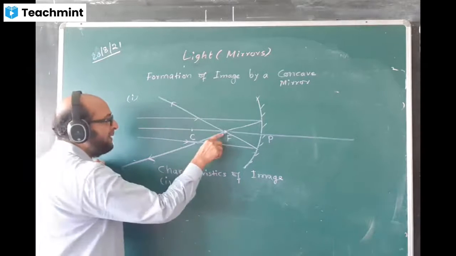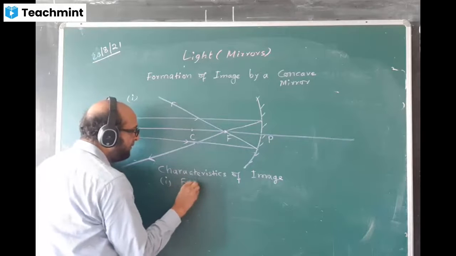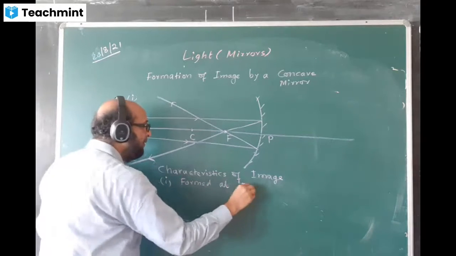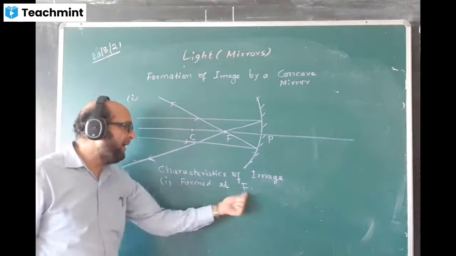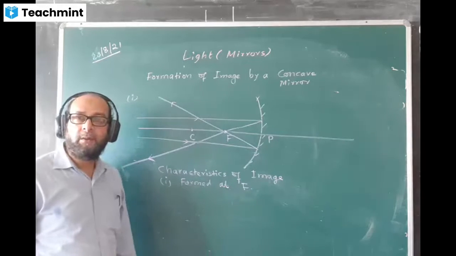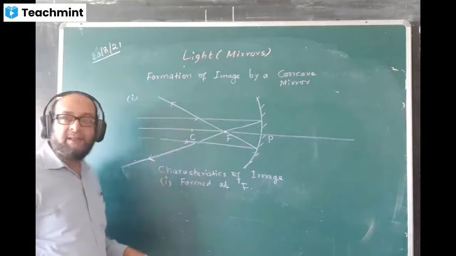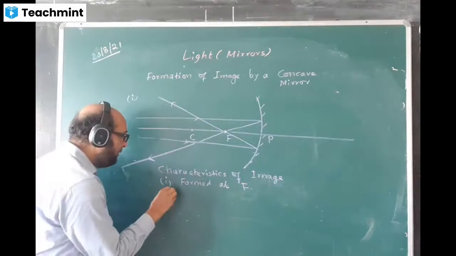Characteristics of the image. Where is the image forming? At F. Write down, the first point is: formed at F. F is the focus. When the rays come from infinity, you know that the image will be formed at F, the focus.